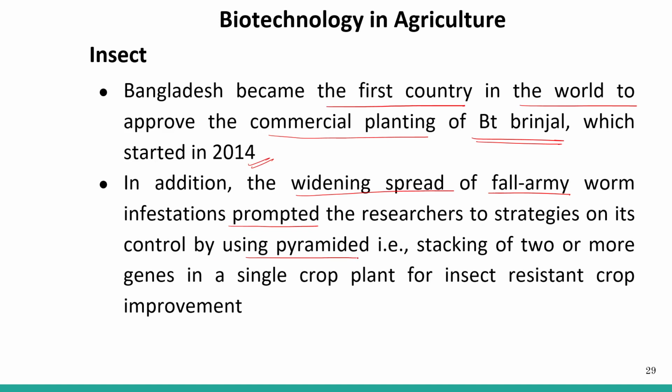In addition, the widening spread of fall armyworm infestations prompted researchers to develop strategies for its control using pyramiding, that is the stacking of two or more genes in a single crop plant for insect resistant crop improvement. So not only a single gene, two or more genes have been introduced in some crops to get resistance against many insects.